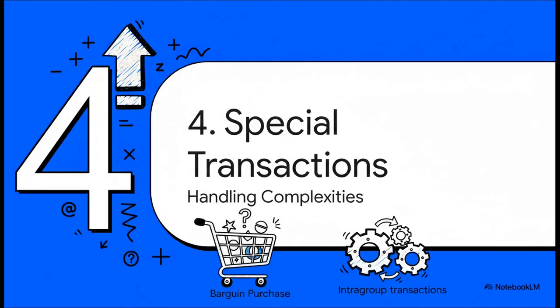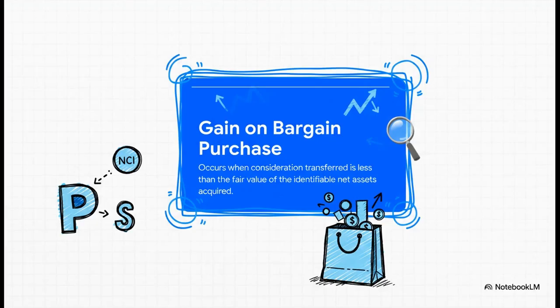All right, let's layer on a little more complexity. What happens when we have special situations, like a bargain purchase, or transactions between the parent and the sub? These require some special handling. First up, a gain on a bargain purchase. This is pretty rare, but it happens. It's basically when the parent gets an amazing deal and pays less than the fair value of the net assets they're buying. We need to know how this affects our NCI calculation.